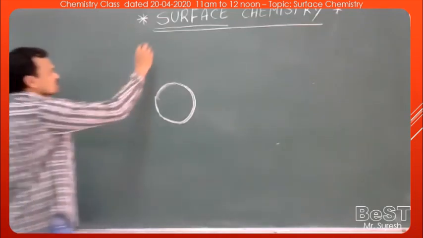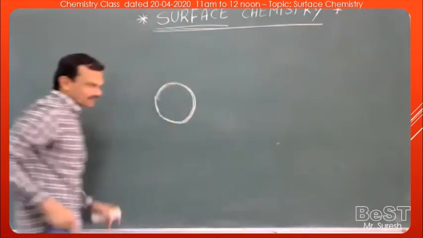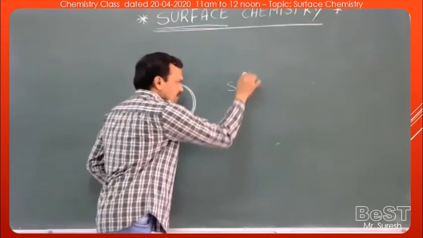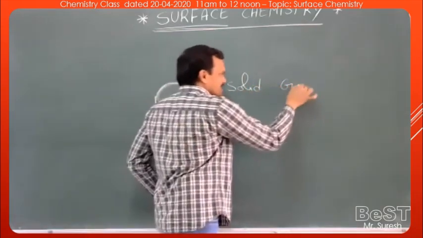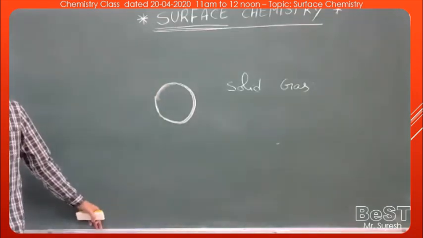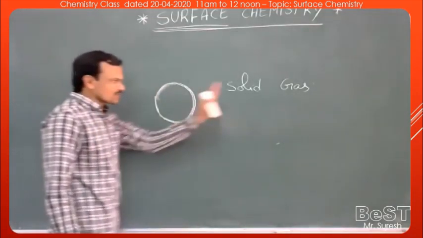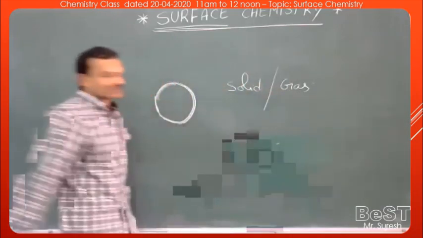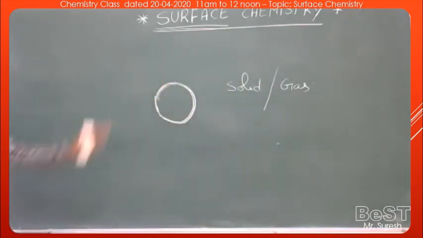And so we can differentiate the surface of a substance like a solid and a gas. When a gas is in contact with a solid surface, we can represent the interface of solid and gas by using a slash, or even a semicolon.